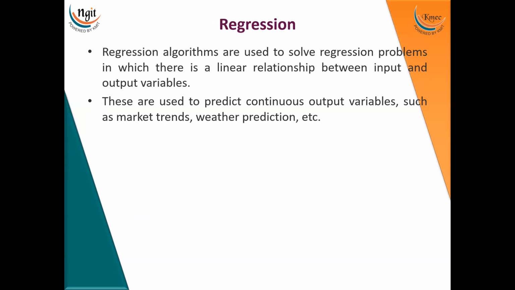And coming to regression, regression algorithms are used to solve regression problems in which there is a linear relationship between the input and the output variables. These are used to predict continuous output variables such as market trends, weather prediction, height of a person, or weight of a person, etc. All this comes under the regression algorithm, where the output variable is continuous, not categorical. It is a continuous variable.